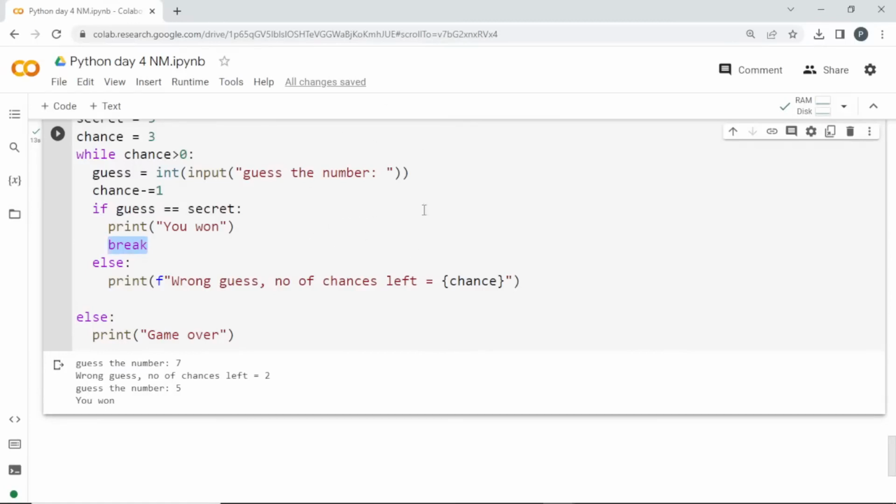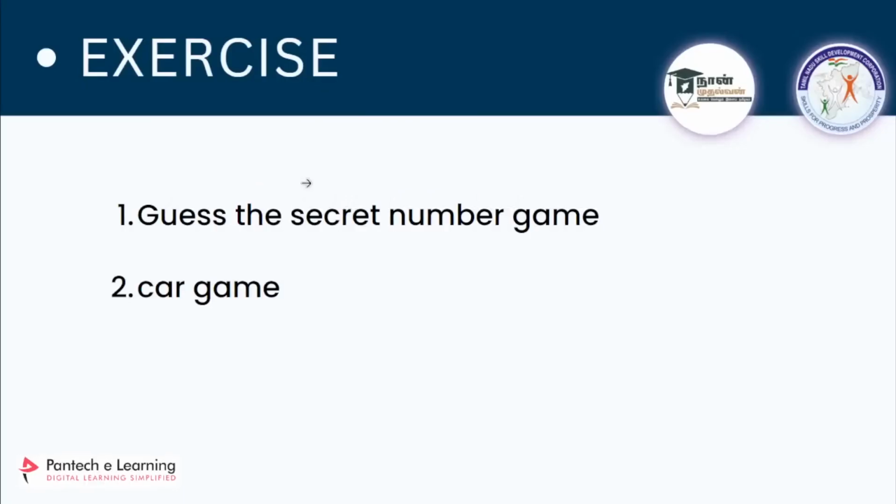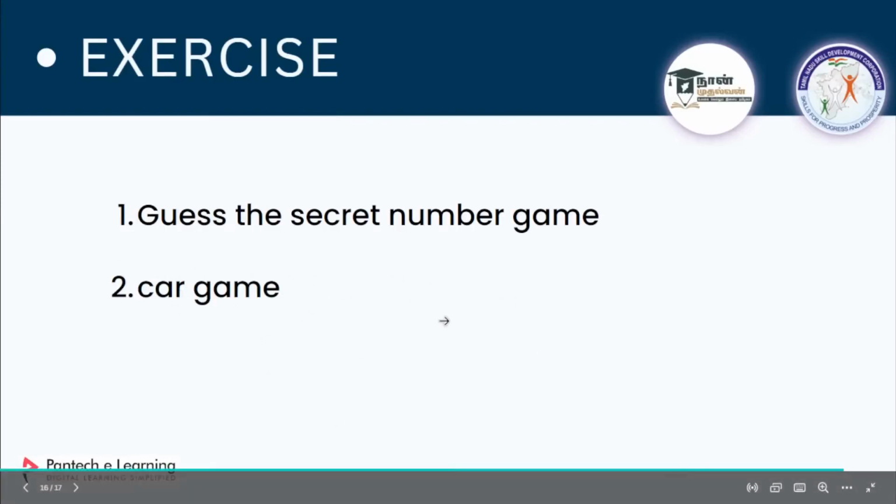Regarding our assignments and how to submit them, I'll explain in tomorrow's class, because tomorrow will be assignment day. We'll see some topics, and in the end I'll give you an assignment and tell you the process to submit it. Please try to remember the for loop and while loop. Since it is time, we'll use this car game in tomorrow's session. Please make sure you get the PPT and work out all these examples. In tomorrow's class we'll start with this car game and then move on to the next thing.